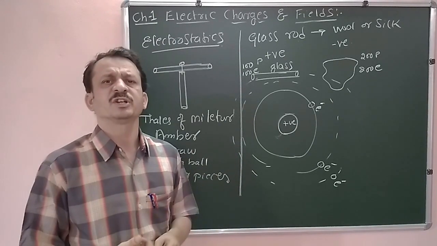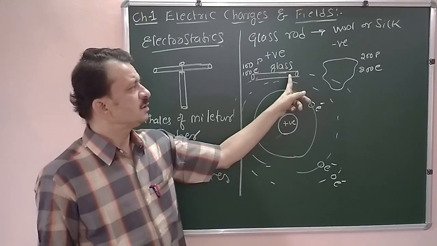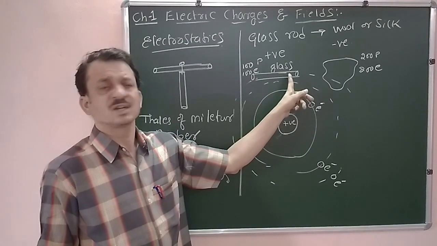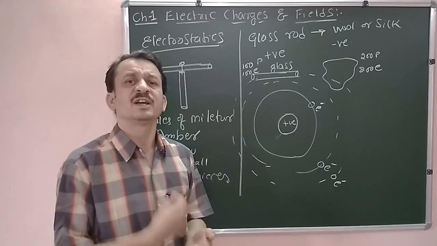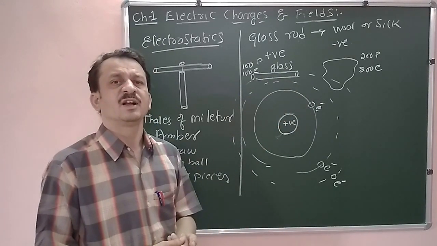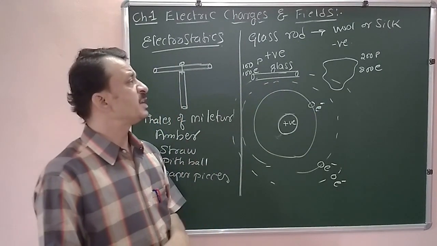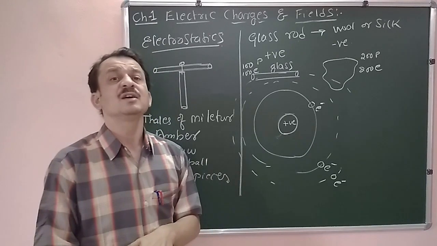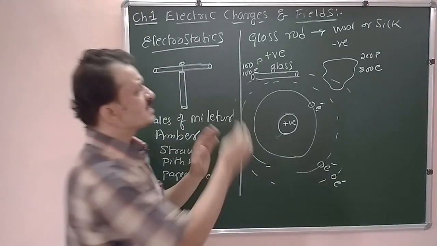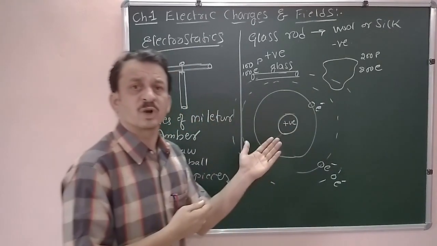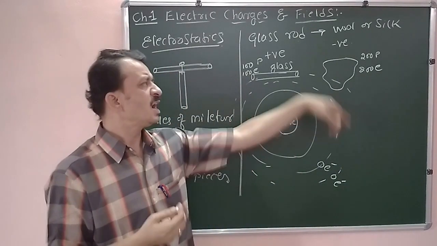Because of the friction, heat energy is released, and some of the outermost electrons in the glass rod absorb this heat energy and jump from the glass material to the silk material. Since they are loosely bound, there is a transfer of electrons from one object to the other.